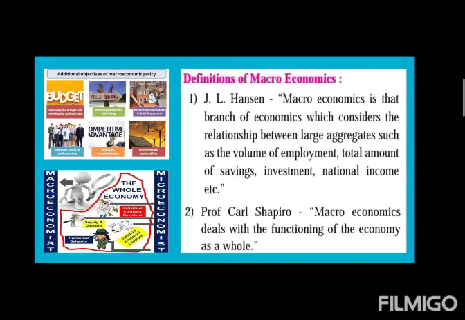Of course, there will be a good amount of investment, and the volume of employment in that particular country will be very good. So in this way, macroeconomics deals with the relationship between the variables. It studies the interdependence between the variables. I hope you all have understood the first definition. Let's move to the second one. Second definition is according to Professor Karl Shapiro.